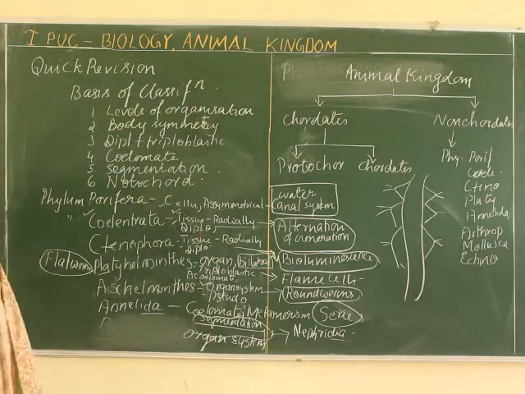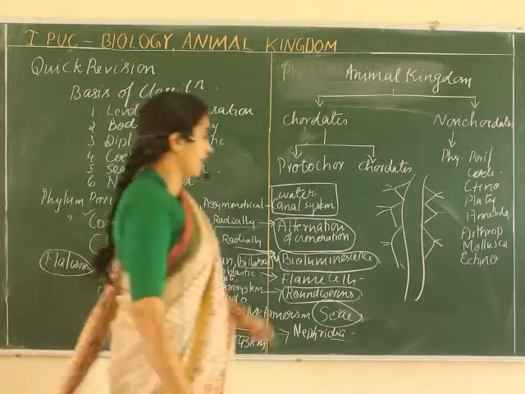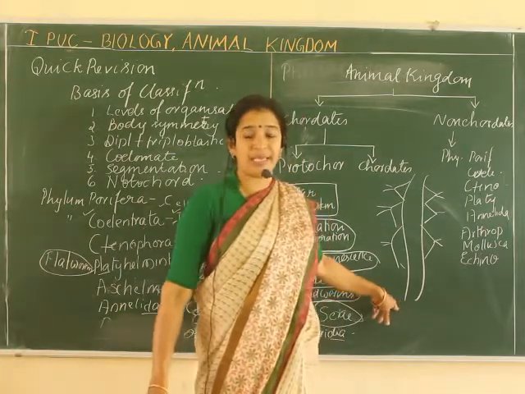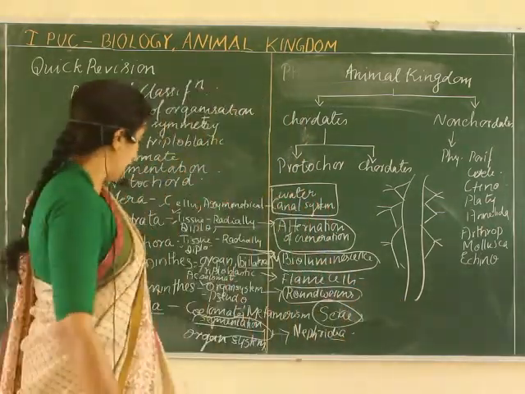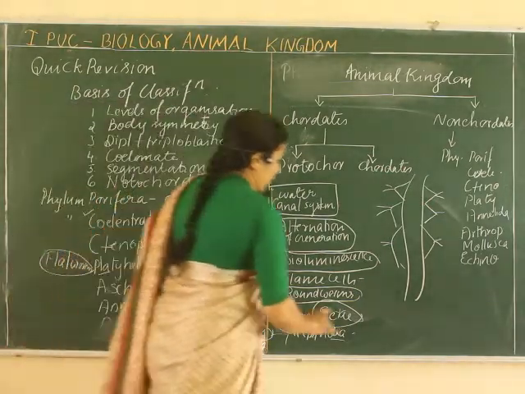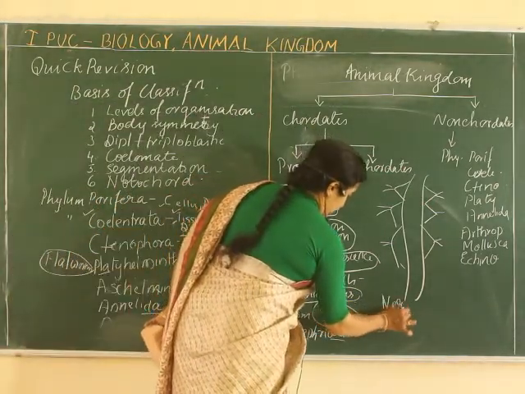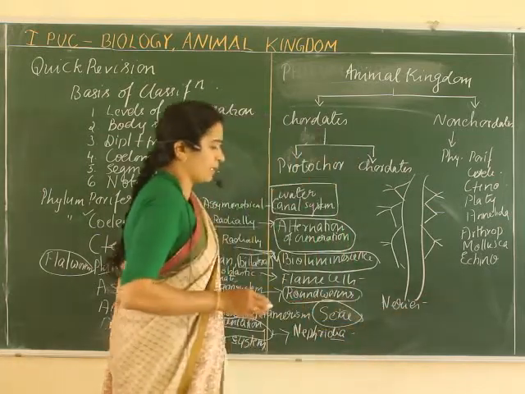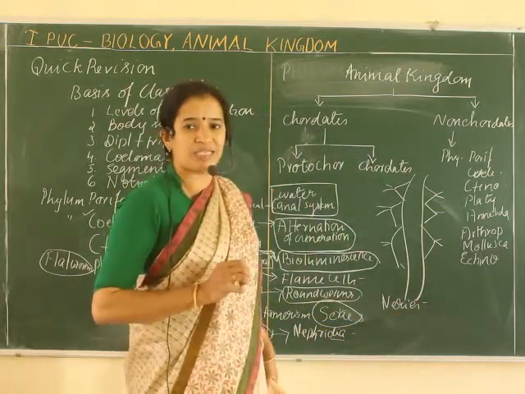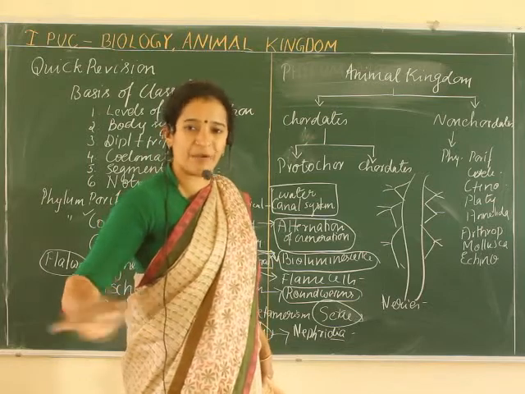And remember, here Nereis is dioecious. That is the exceptional case. Another feature of phylum Annelida is that Nereis is dioecious. In the sense, the male and female reproductive structures are found separately, or male and female are separate.